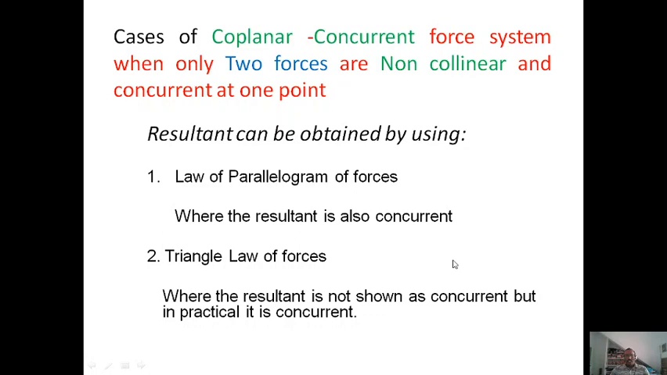In the law of parallelogram of forces, the resultant is also concurrent, whereas in the triangle law of forces the resultant is not shown as concurrent, but in practice it is concurrent. We will see that difference.